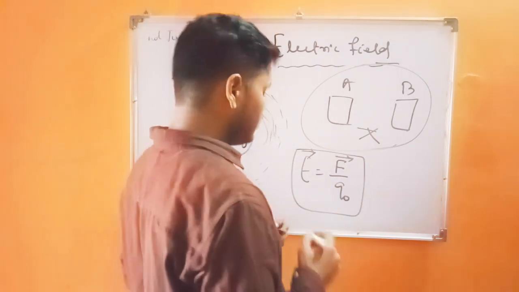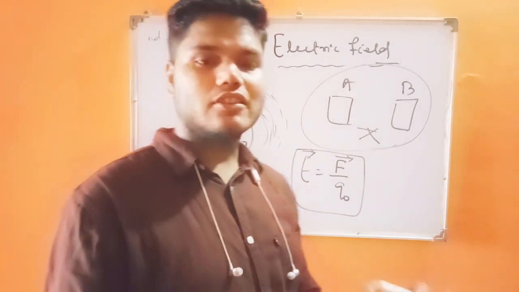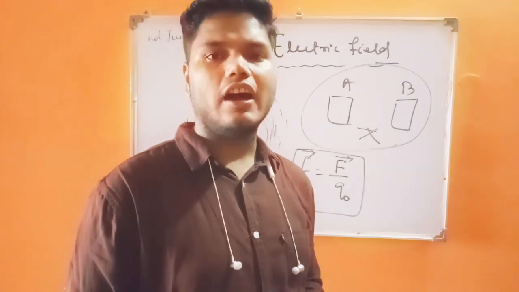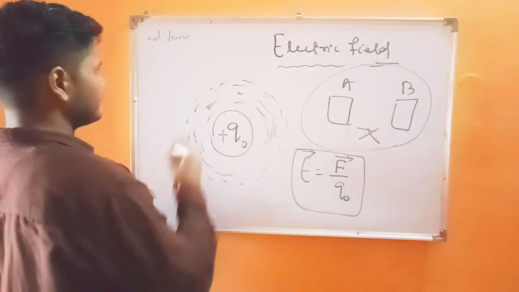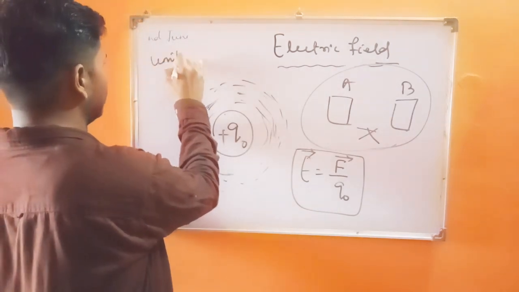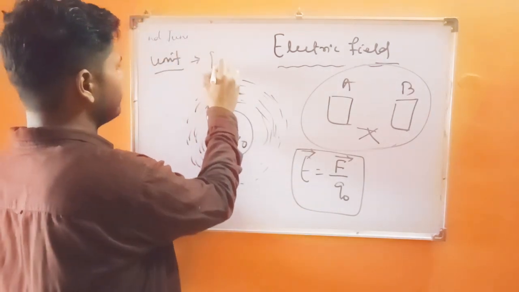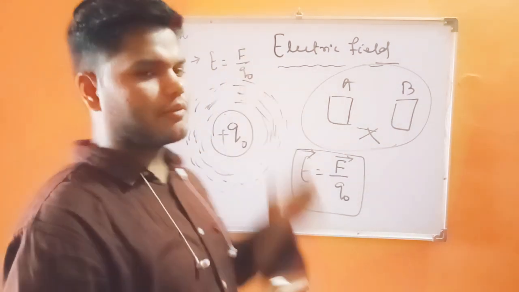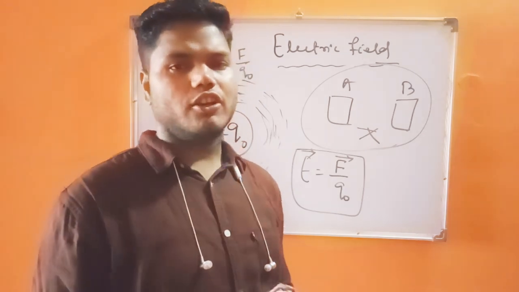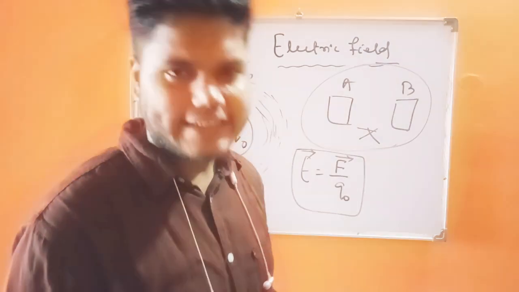Then comes the unit and dimension formula of electrostatic field. As the formula says, E equals F upon Q naught, where F is the electrostatic force and Q naught is the test charge.